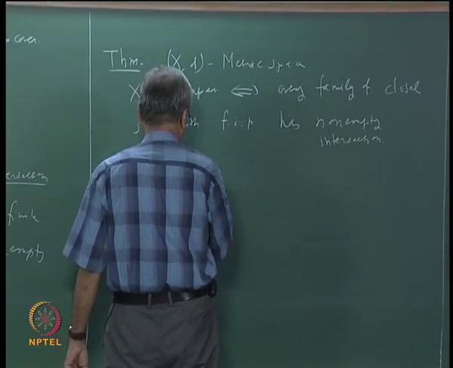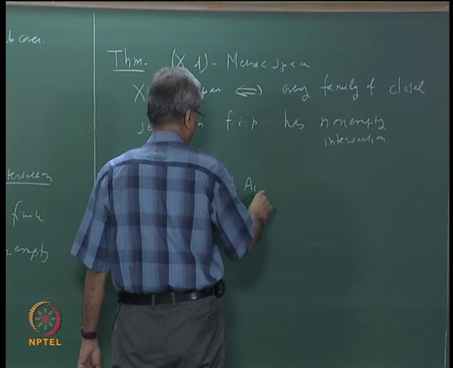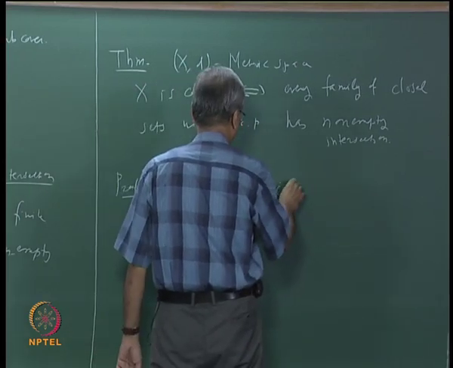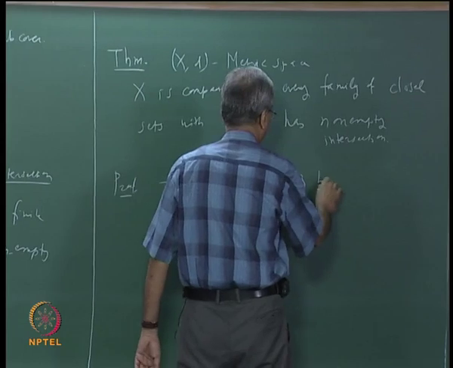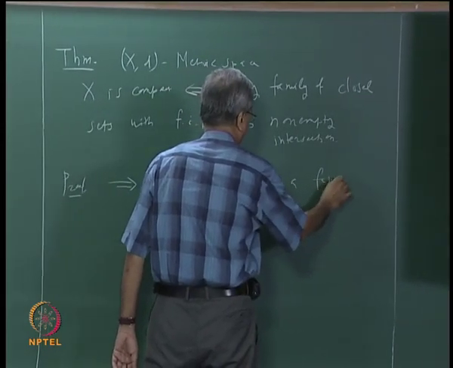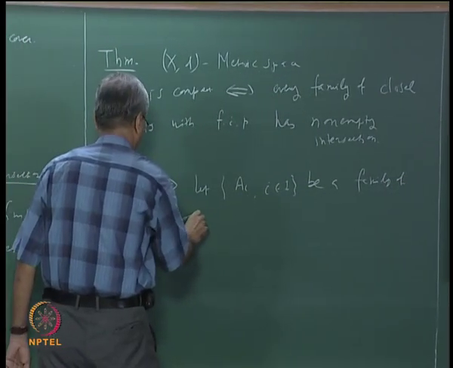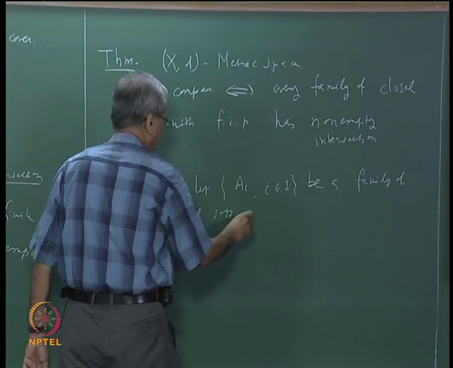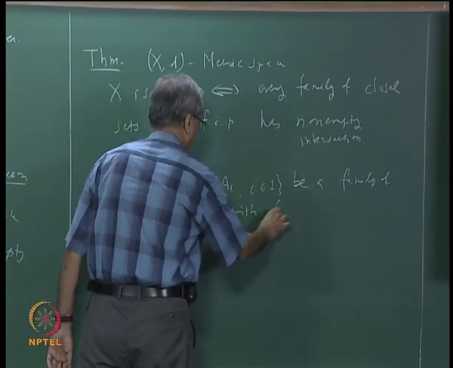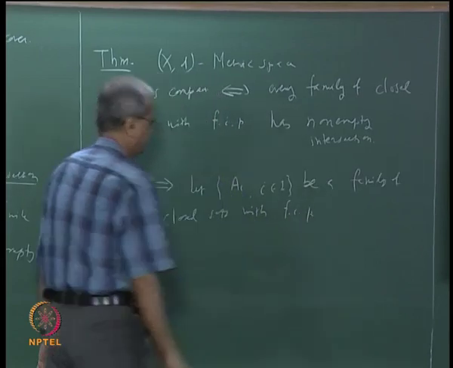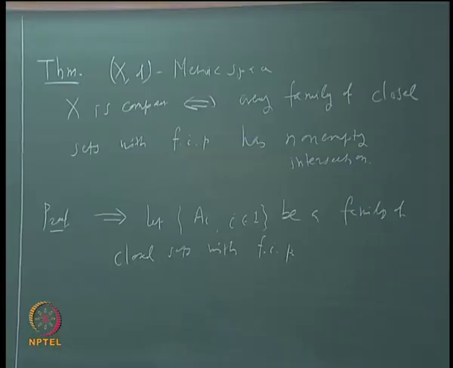Let A_i, i belonging to I, be a family of closed sets with finite intersection property. Then we want to show that the intersection over the whole family is non-empty.